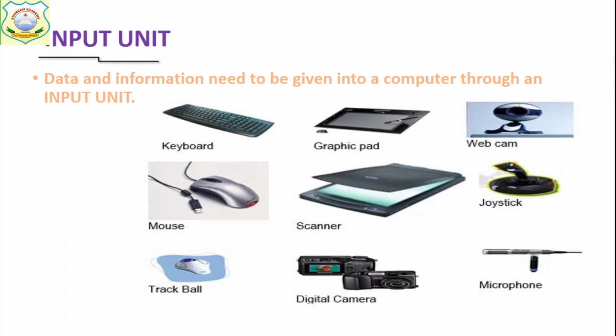Keyboard can enter text, webcam can enter pictures or video, scanner can enter a scanned copy of any picture, microphone is used to enter audio, joystick is used to input instructions. So these are the different input devices that provide input in different ways.